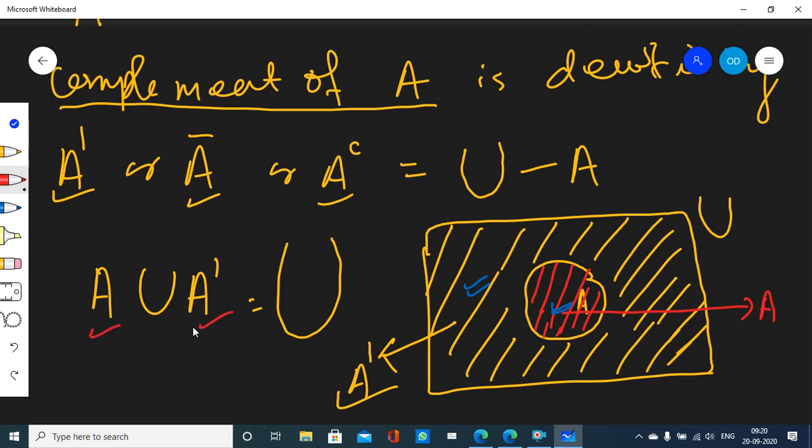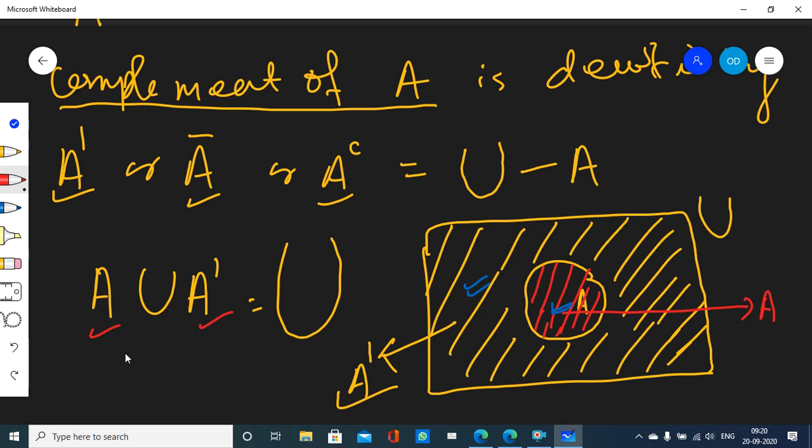A and A complement, they complement each other. What is not inside A is there inside A complement. What is not inside A complement is there inside A. Like what males cannot do, females can do. What females cannot do, males can do. They complement each other. Just like in the Puranas, they say Shiva and Vishnu complement each other.